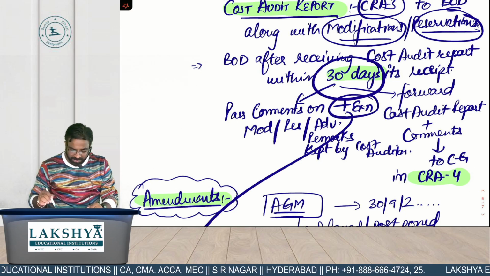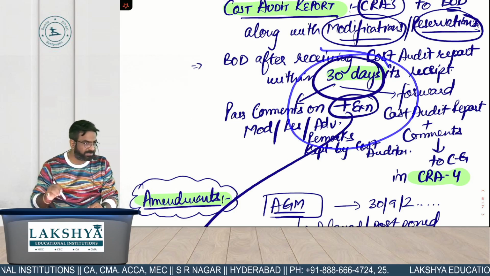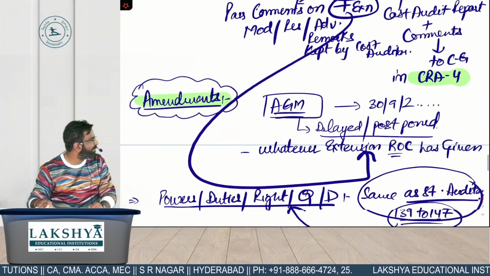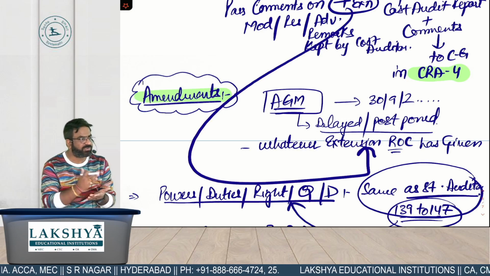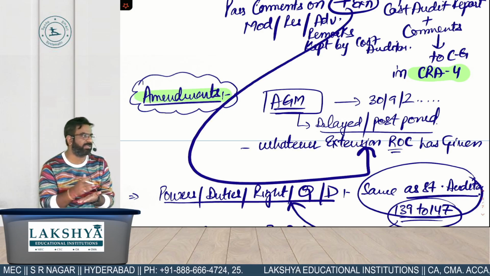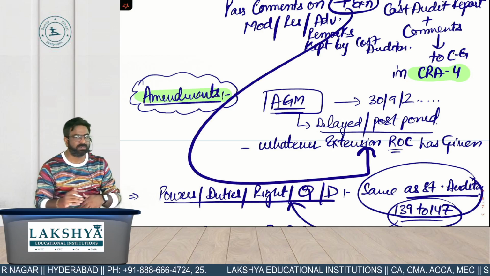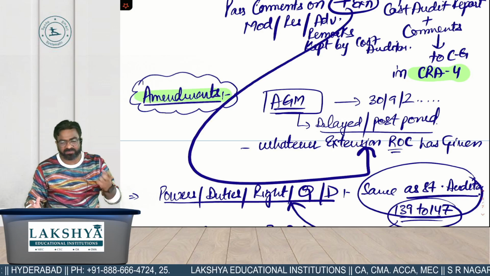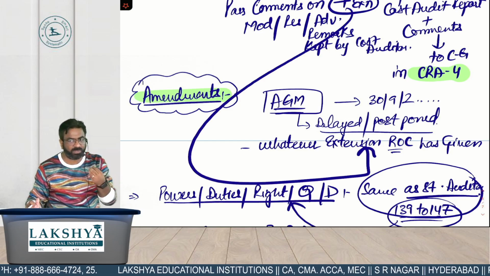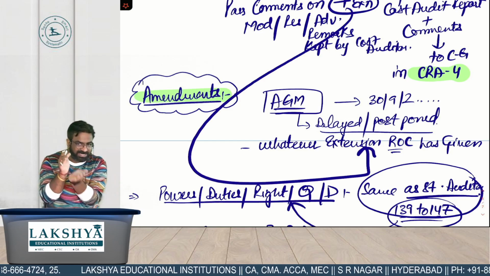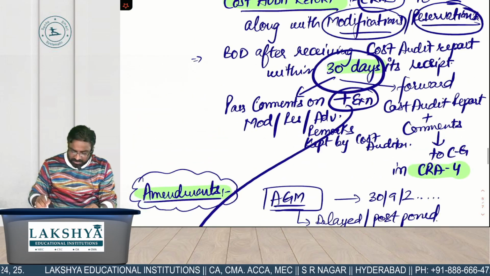Now please tell me what is the extension I told you? What is the like amendment I told you? बहुत सिंपल सा amendment था. In case the company fails to conduct its what AGM on time, so company sometimes can go to whom? ROC. And if the ROC has given some extension to conduct that what AGM, that extended time period will add it in what 30.